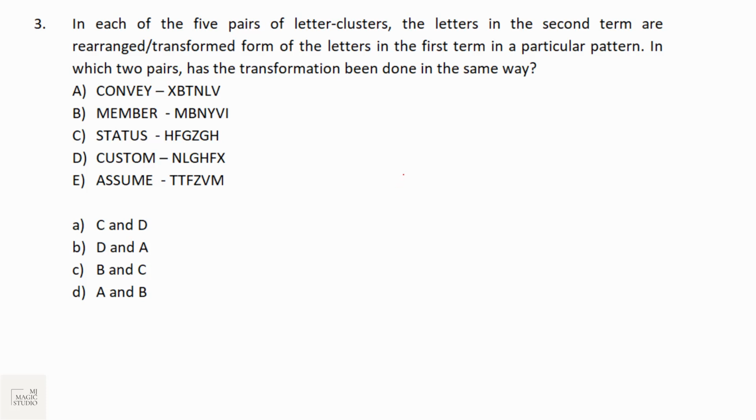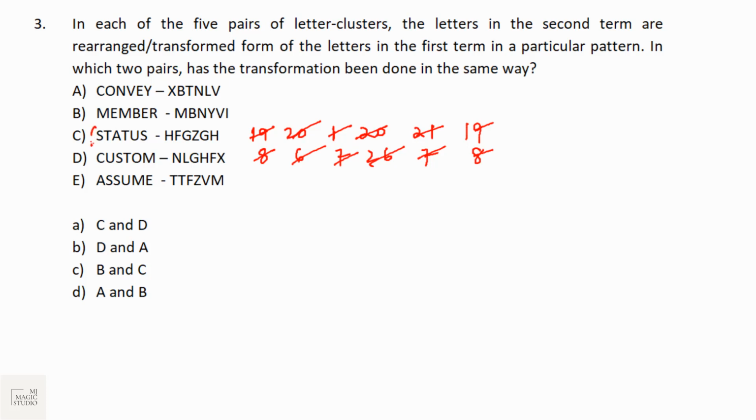Now again, the best way out is to find out the numbers and do it. If I look at option C, STATUS is S T A T U S and this is H. H is 8, F is 6, G is 7, Z is 26, G is 7 and 8. 19 plus 8 is 27, 20 plus 7 is 27, 1 plus 26 is 27, this is 27, this is 27, this is 27.